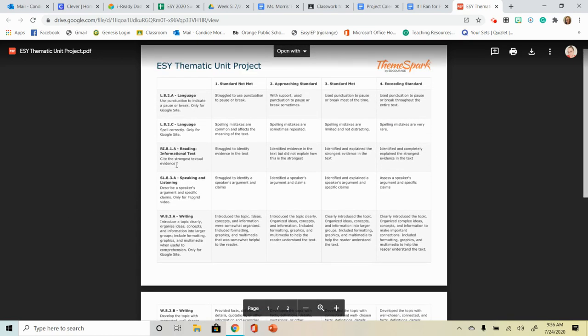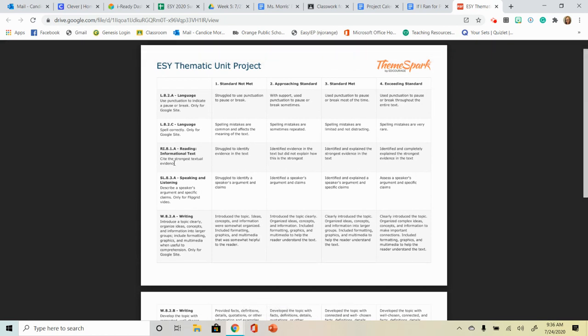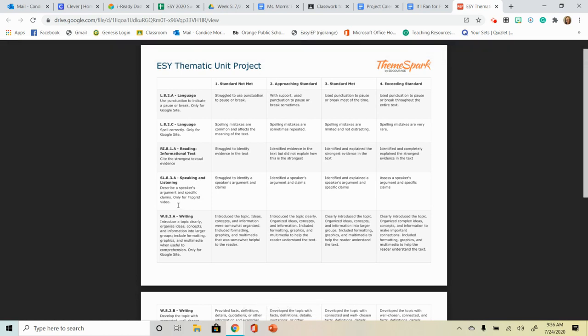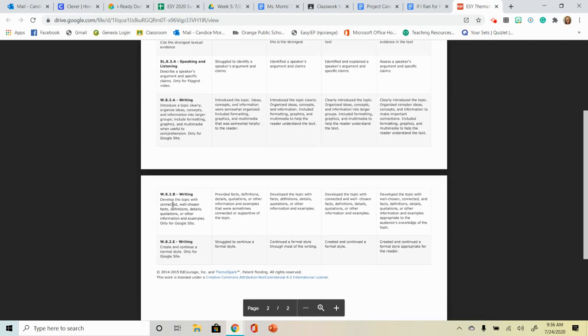The reading informational text is for both because you have to do some research and understand what you're doing first for both the Flipgrid and the Google site. So that one's for both. And then obviously for the speaking and listening one where you're actually making a commercial, this one will just be for the Flipgrid video.